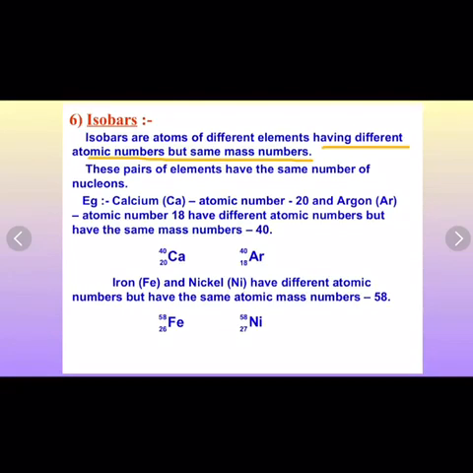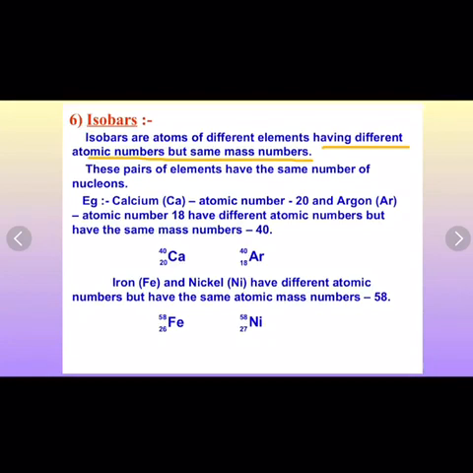As they have different atomic number, they contain different numbers of protons as well as electrons. Further, as they have the same mass number but different numbers of protons, the number of neutrons present in them is also different. So in isobars, the number of protons and the number of neutrons are different.